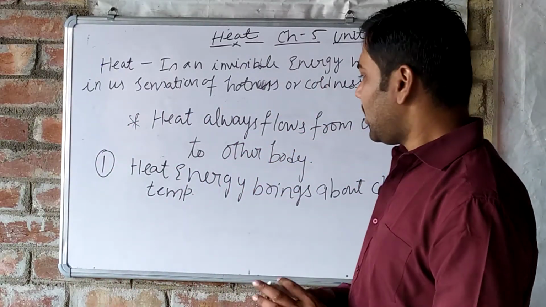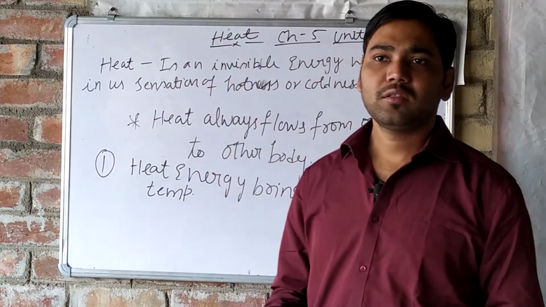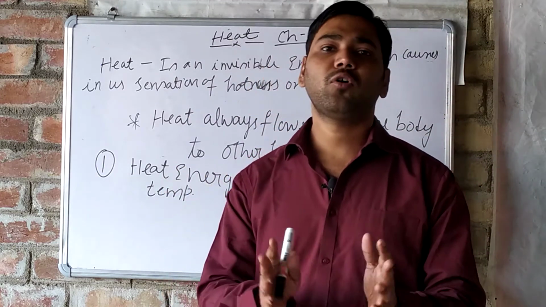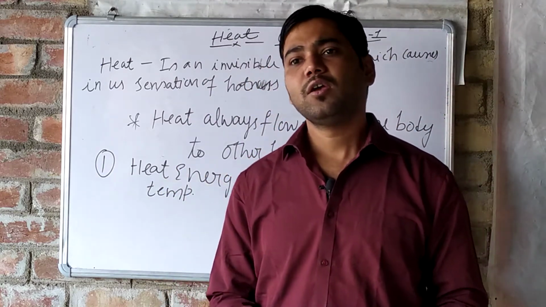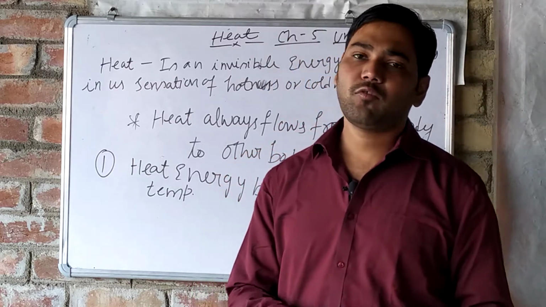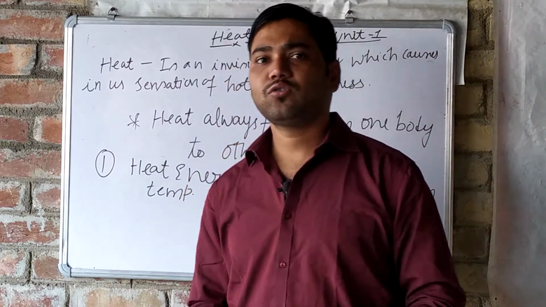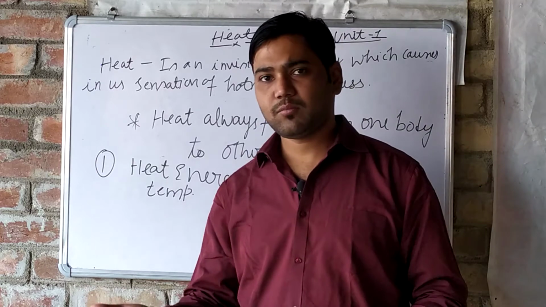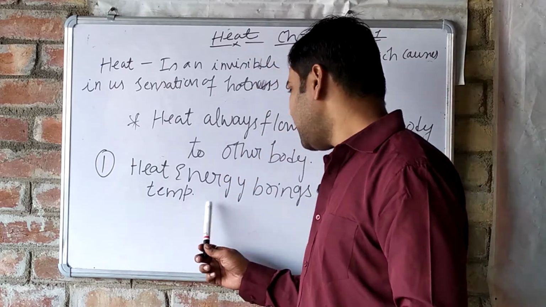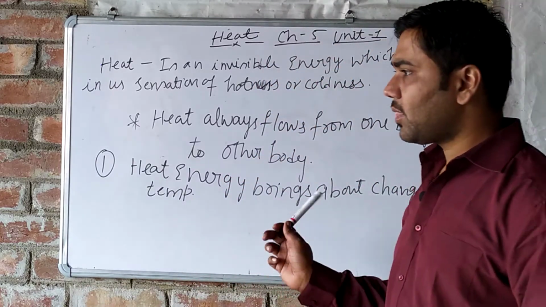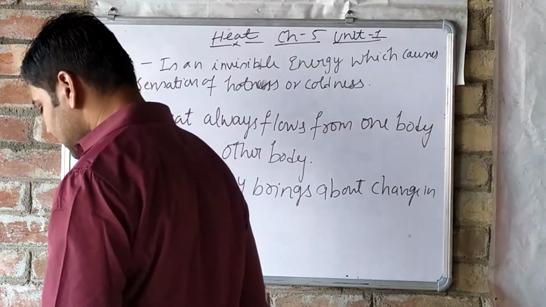How? Suppose two bodies come in contact with each other. The heat energy from one body will flow to the other body. One body will release heat and another body will gain heat. So there will be a change in temperature. So, the first effect is this.